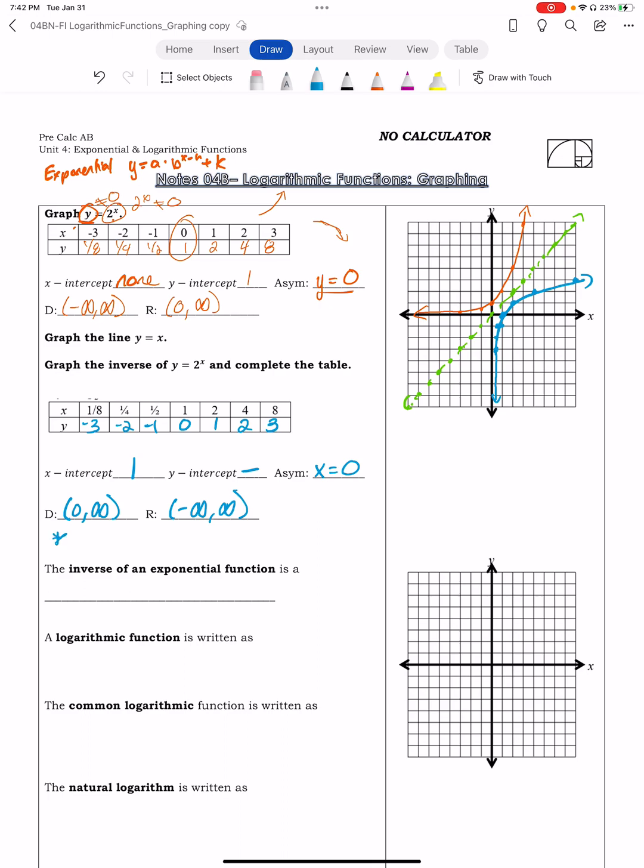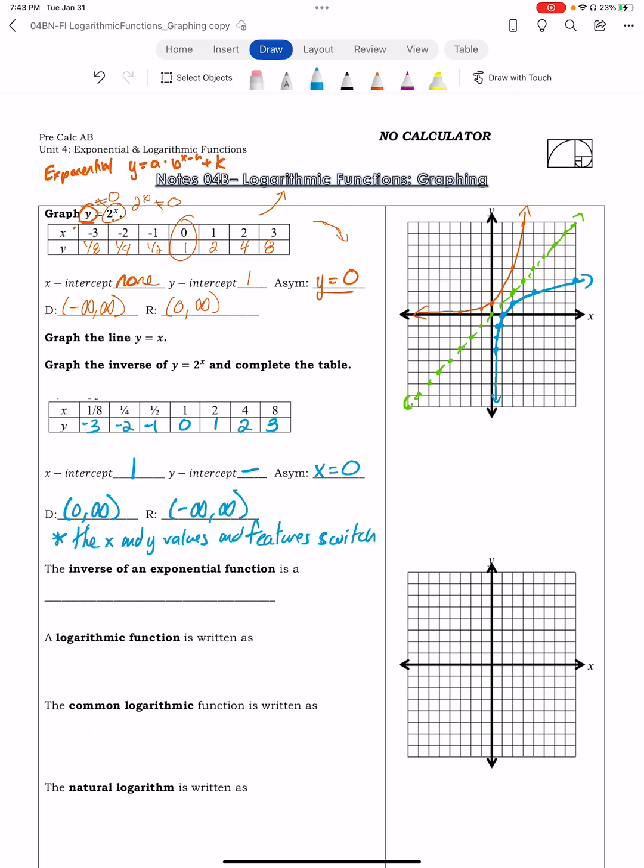So what you need to know is that the x and y values and features switch.